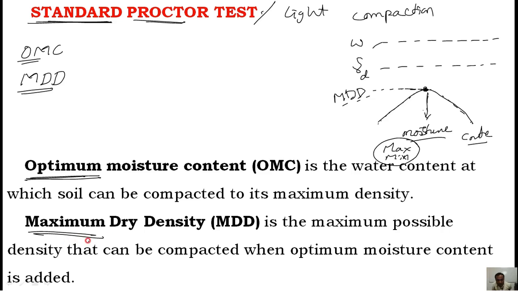Maximum dry density is the maximum possible density that can be achieved by compaction when the optimum moisture content is added. This is called the standard test, and this is the aim and objective of the standard compaction test.